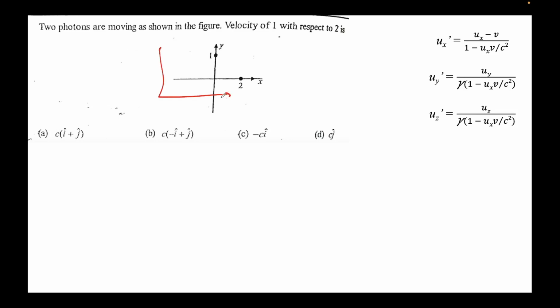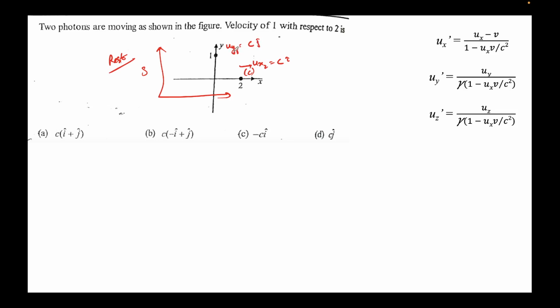So this is our S frame, a rest frame, and there are two photons. You can see this photon 2 is moving in the positive x direction. Now we know the speed would be c, so I write this as ux2. Note the notation: u denotes velocity, x because you're talking in the x direction, 2 denotes the second particle, should be equal to c. Let me write the direction also, i cap. Similarly here this should be uy1, u direction is y, the particle name is 1, equal to c. Photon will travel at c, and here the direction is j cap.